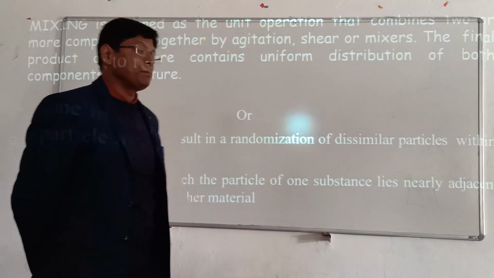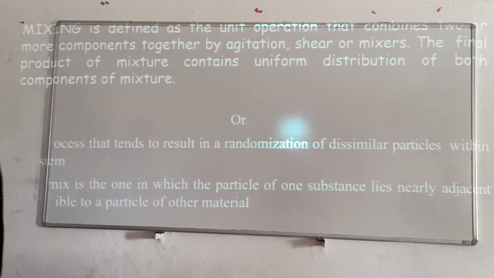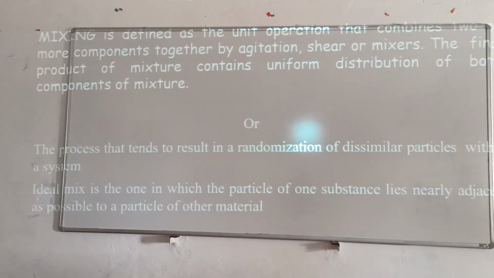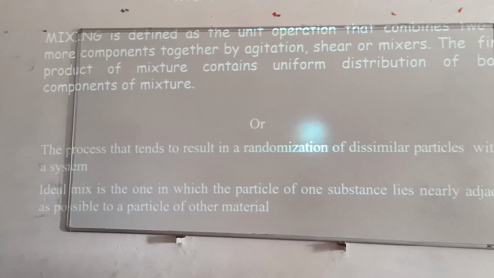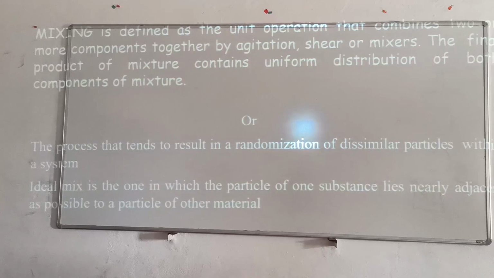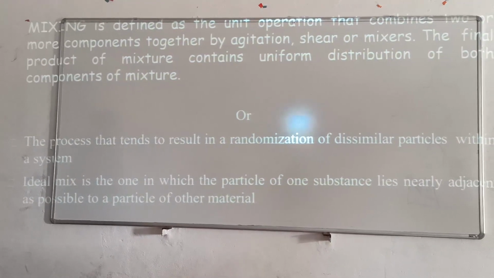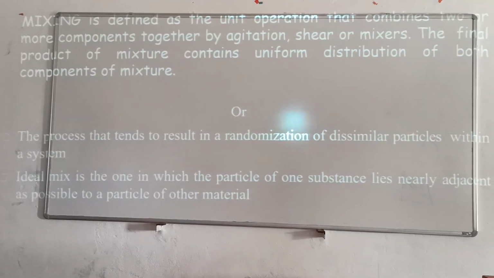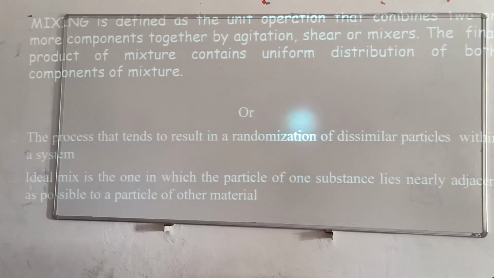Today we will discuss mixing. As per definition, mixing is defined as the unit operation that combines two or more components together by agitation, shear or mixture. The final product of the mixture contains a uniform distribution of both components of the mixture. It is the process that tends to result in a randomization of dissimilar particles within a system.